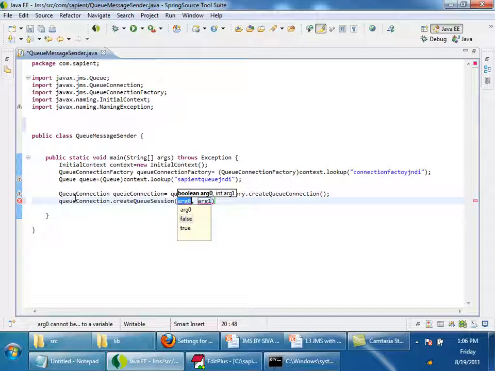The first boolean says, is this a transacted session? I told you there are two types of session we can start: a session which is transacted and a session which depends on acknowledgements. Now I don't want to create a transacted session right now. I will show you a separate example later. I want to use a session using acknowledgements. So the first one should be false. It's not a transacted session.